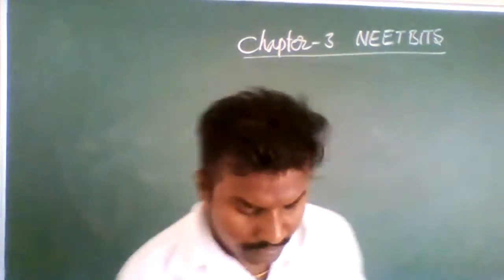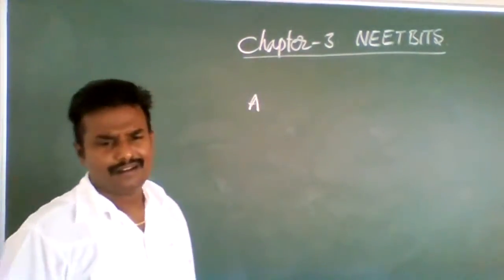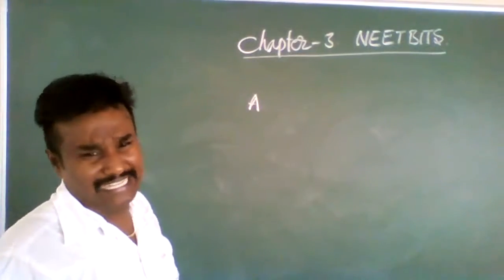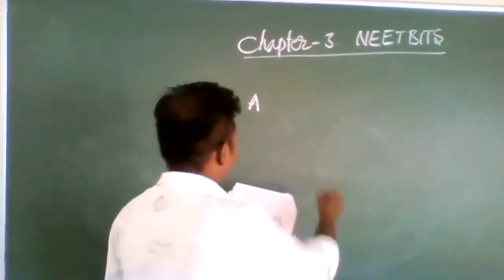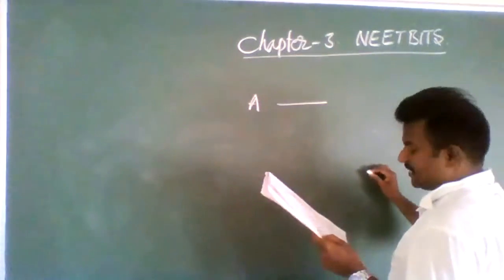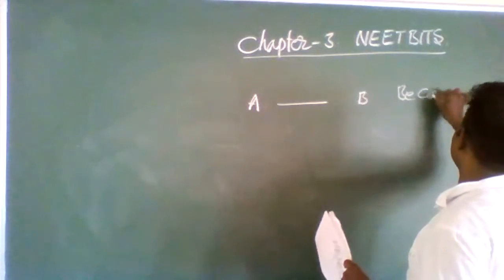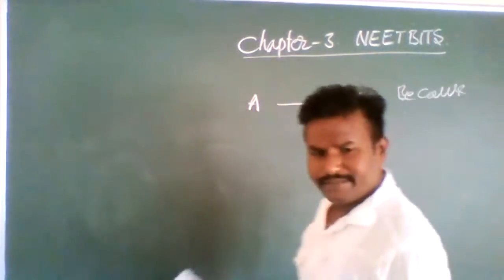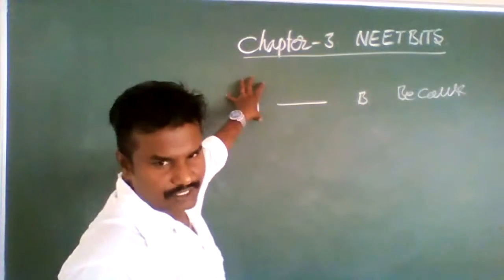See here: sperm of animal species A. I have given small a. Sperm of animal species A cannot fertilize the ovum of species B because... Try to find the reason.